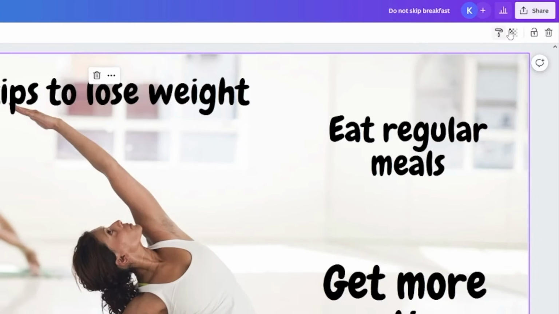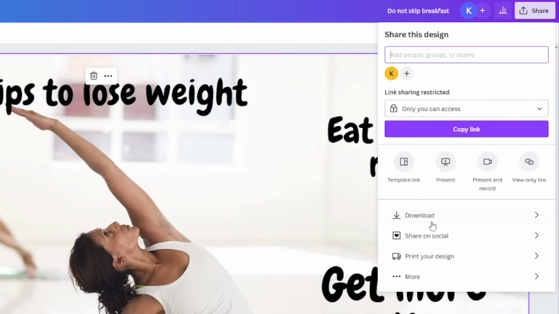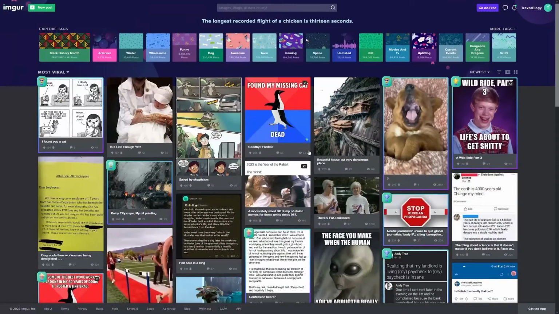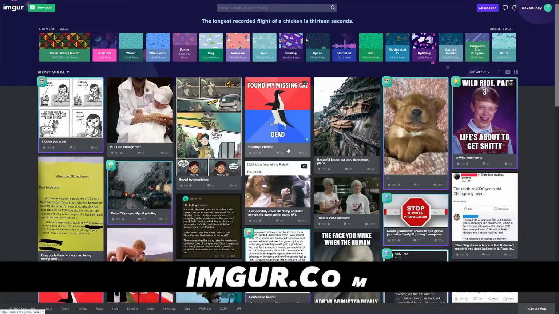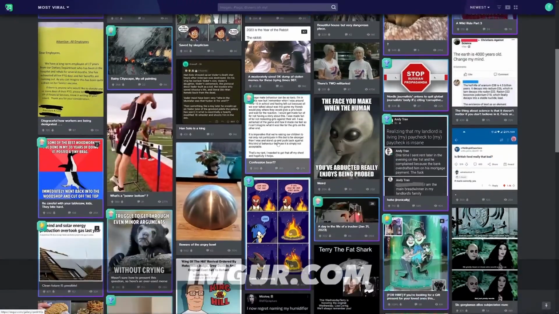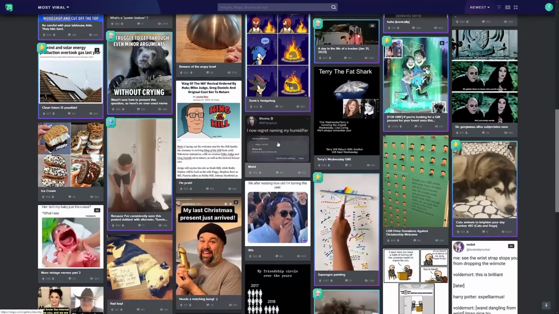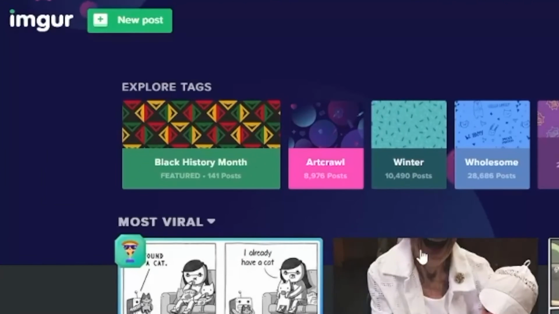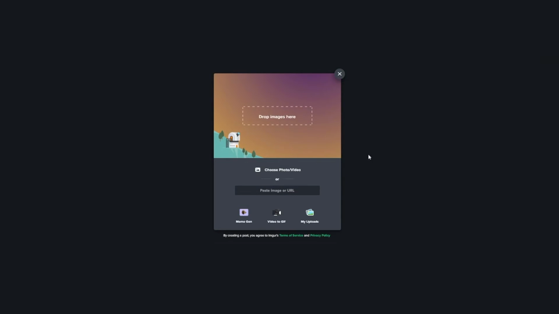When you're happy, just click on the share button, click on the download button, and it's going to go to your computer. That's it. Now you want to open Imgur.com. Now Imgur.com is going to serve as a traffic source, and you can see a lot of pictures are on Imgur.com. So we're going to use this. So make yourself an account right here. It's going to be fast and free. Click on New Post, and in here you just drop the image.